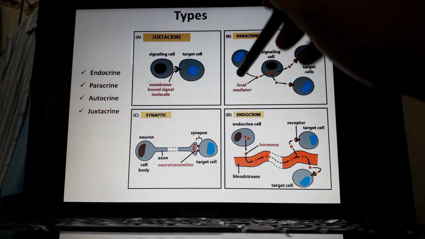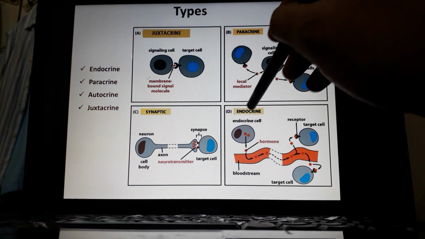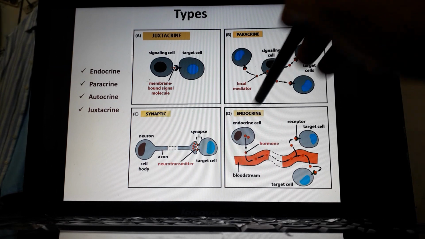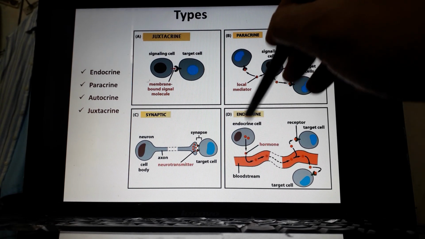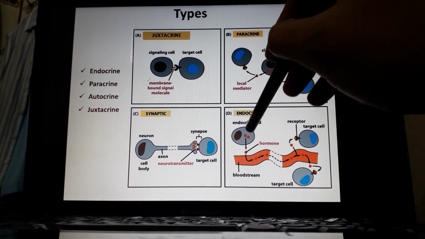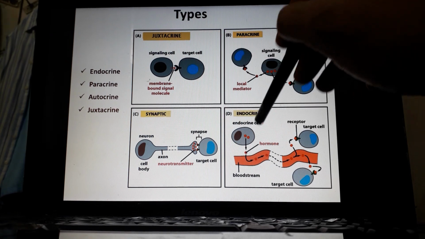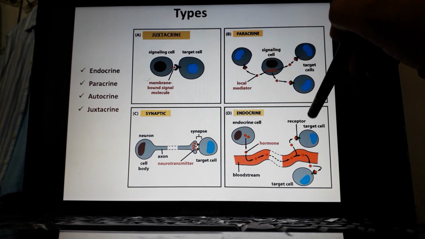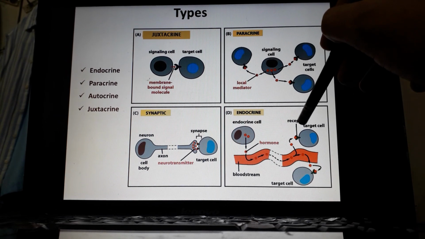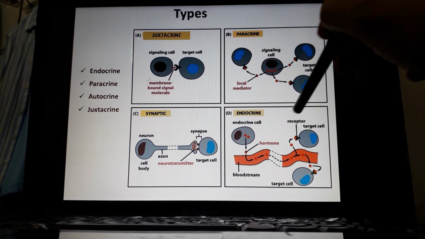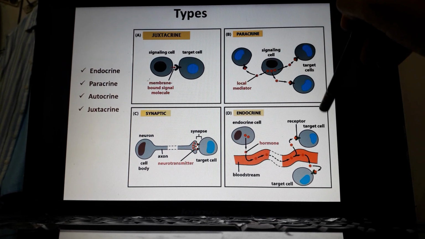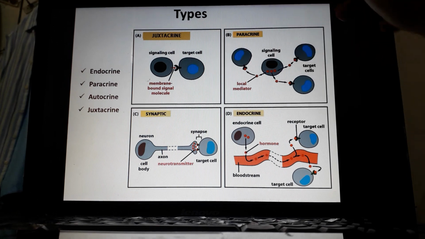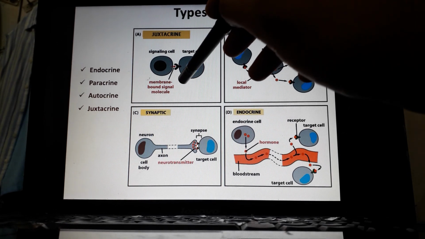There is another kind of signaling which is very well known to all, that is endocrine signaling, where the endocrine cells secrete their product or hormones into the blood, and the hormones flow from one region to another through blood, go to the target cell, bind to its receptor, and accordingly give a response, which is a very well known fact, as I have given you the example of the adrenaline fight and flight response.